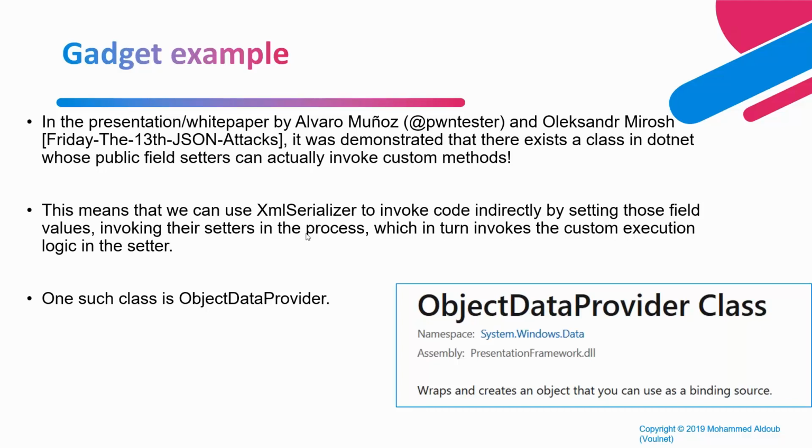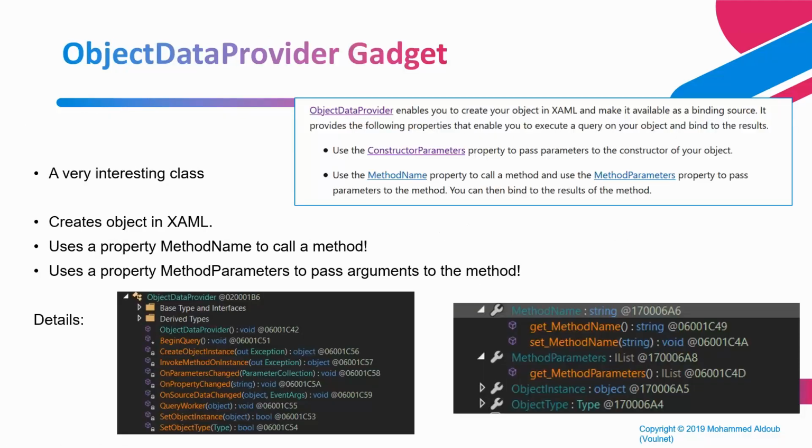One of these popular gadgets is called ObjectDataProvider. This class is really interesting because it contains fields called MethodName and MethodParameters. What this class does is wrap another class inside it. You say create an ObjectDataProvider of whatever class you want, and then you give it the method that you want to call and the parameters. So this is sort of like an object caller class. You can give it any other class, and it will run its method for you.